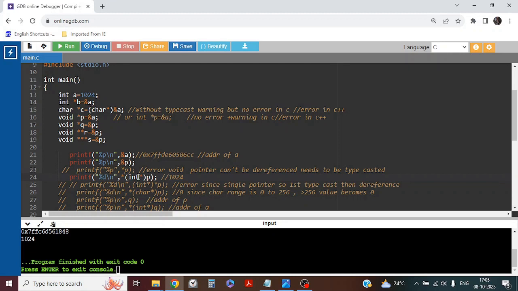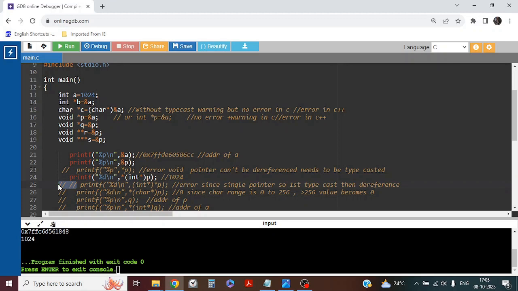So why are we typecasting? Typecasting means we need to read this 1024 value, which is an integer type. Once we typecast to an int pointer, we are telling the compiler to allocate int type memory, so that we will be able to read this value in that memory. Whatever int type value is there, we will be able to read while dereferencing. So we first typecast for the integer type memory, and then dereference it to read from that memory location.